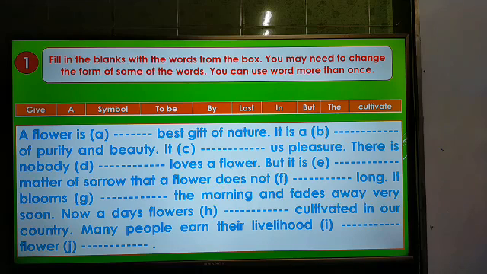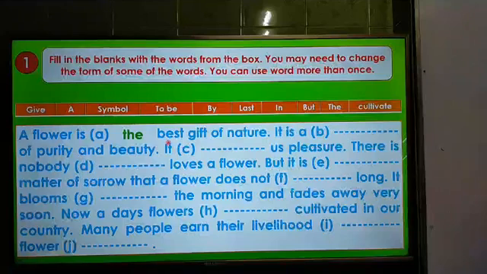Okay, so for the first question, the answer of the first one is the. A flower is the best gift of nature, and here the word best is in superlative degree, so we have to use the here.